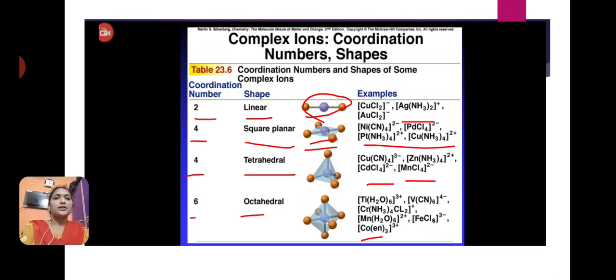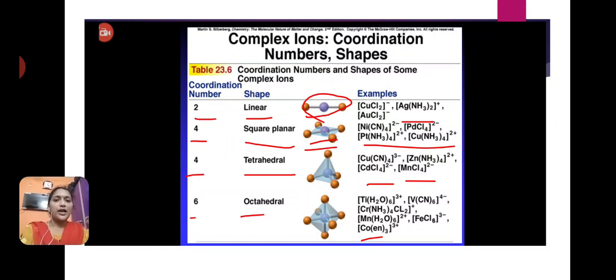Complex ion shapes are based on coordination numbers. If the coordination number is 2, the shape of the coordination compound is linear. If the coordination number is 4, the shape is square planar. Here there are two possibilities for coordination number 4.